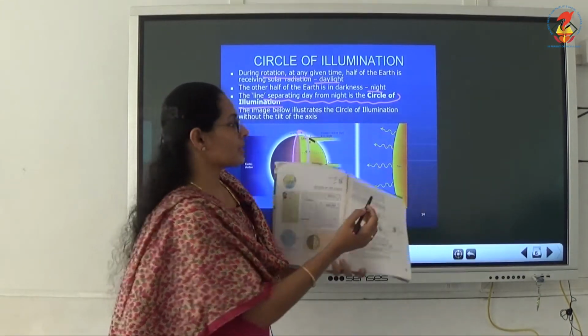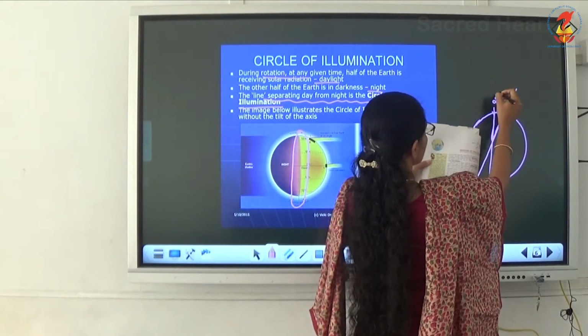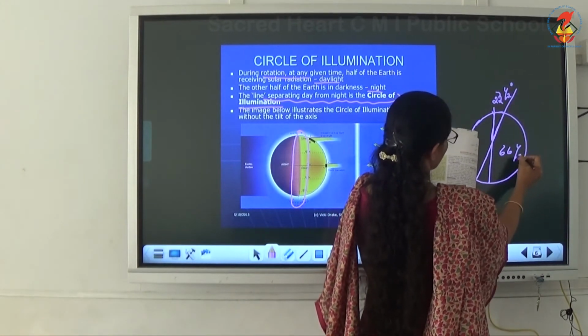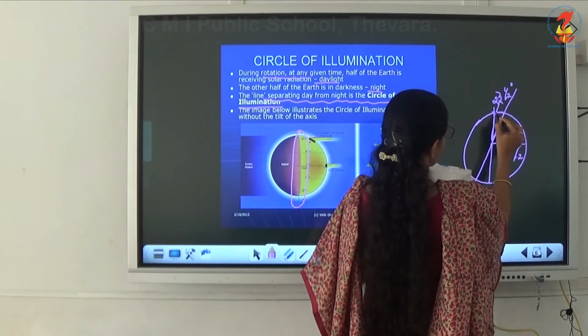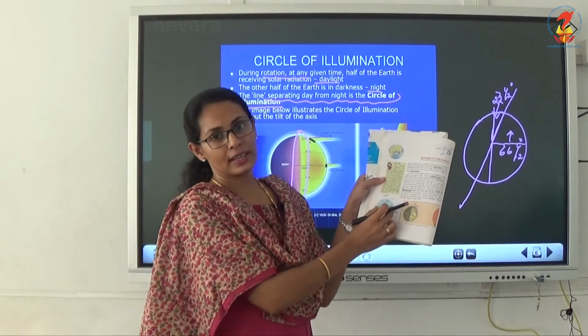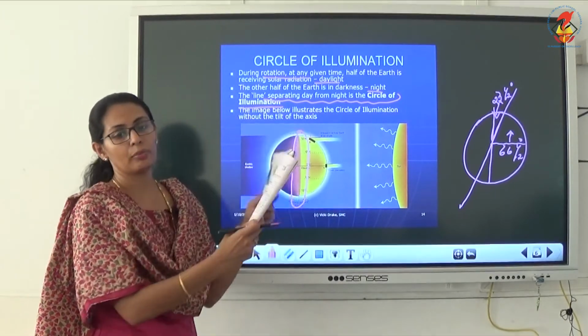That picture is here. The axis is like this and the circle of illumination like this. Normally another degree will come, which is given in the textbook: 22 and 1/2, 23 and 1/2 degrees here, and here 66 and a half degrees. Clear? That is given just for understanding only, and this one is the correct one, the circle of illumination.